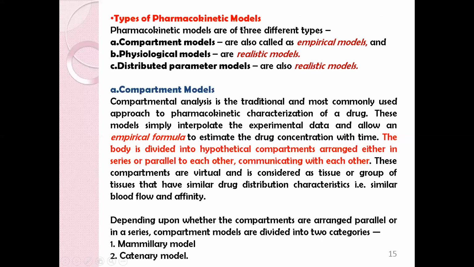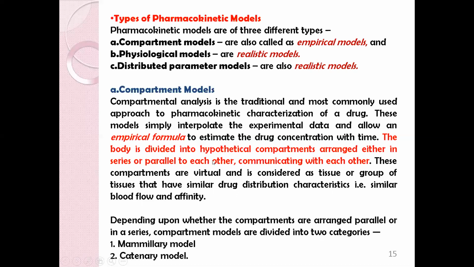Now, types of pharmacokinetic models: compartment models, physiological model, and distributed parameter models, out of which compartment model is an empirical model and the rest two are the realistic model. Empirical means a hypothetical model. Compartmental models, it is the most traditional and commonly used approach for the pharmacokinetic analysis of a drug. The model simply interpolates the experimental data and allows an empirical formula to estimate the drug concentration with time.